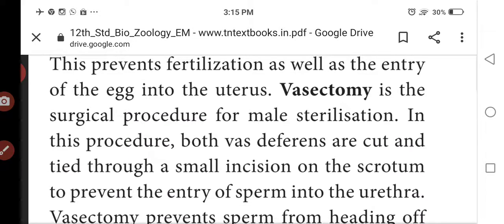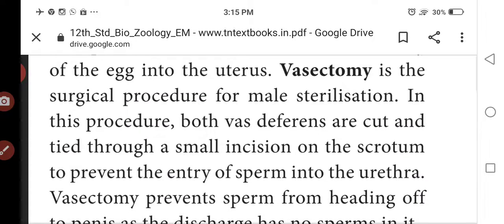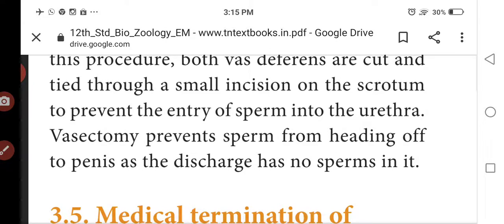Next one is vasectomy. It is a sterilization method for males. In this procedure, the vas deferens will be cut through a small incision in the scrotum to prevent the entry of the sperm into the urethra. Vasectomy prevents sperm from getting into the penis, so the discharge contains no sperms.